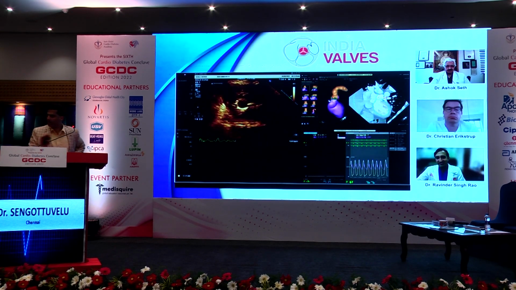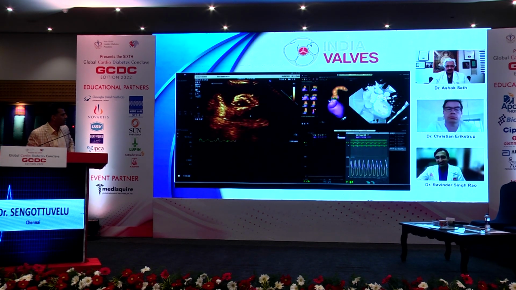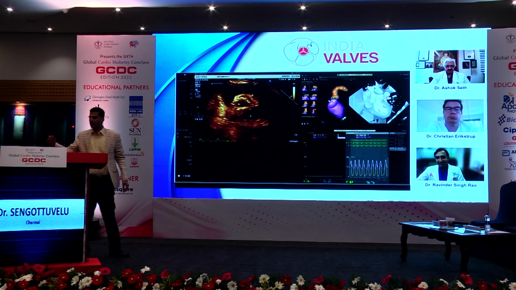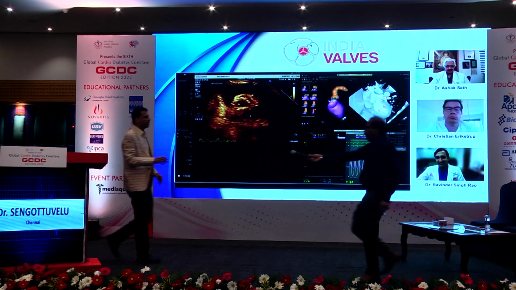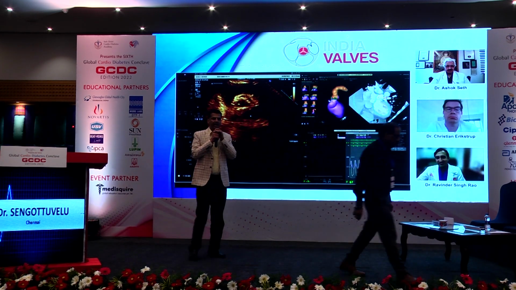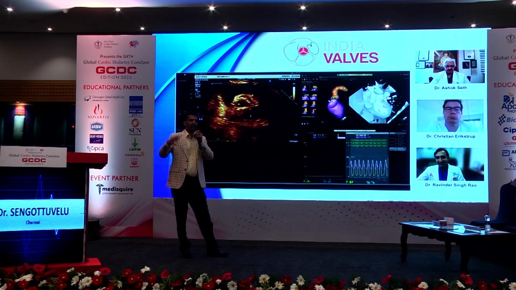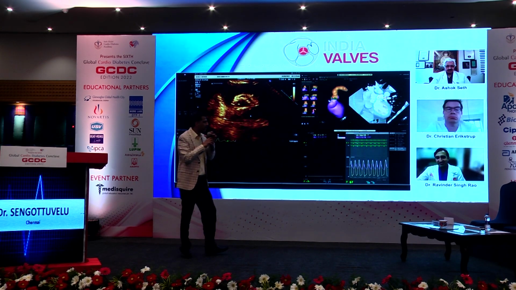And now you can also see the coronaries. You can see the bright posts there clearly. If you see the pressure curve on this side, you can see the LV pressure and the aortic pressure. So there was a huge gradient in the aortic valve before we did. There was heavy pressure in the left ventricle. There was low pressure in the aorta because the aortic valve was very much narrow.